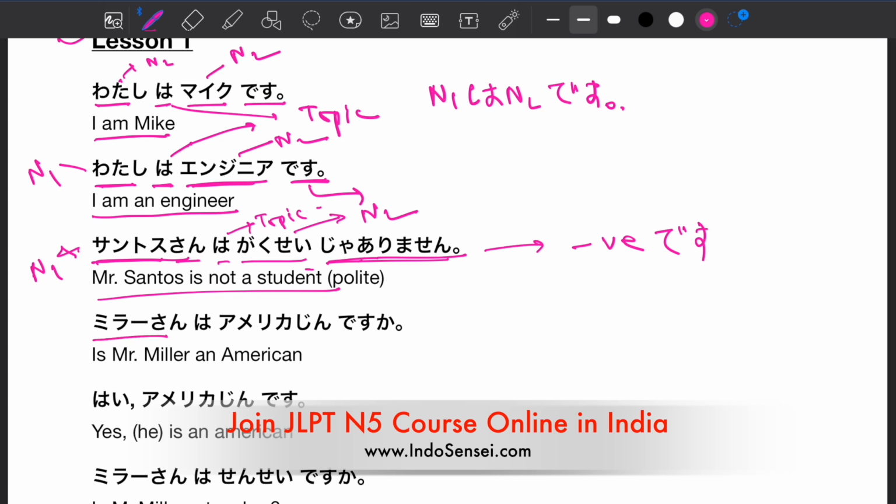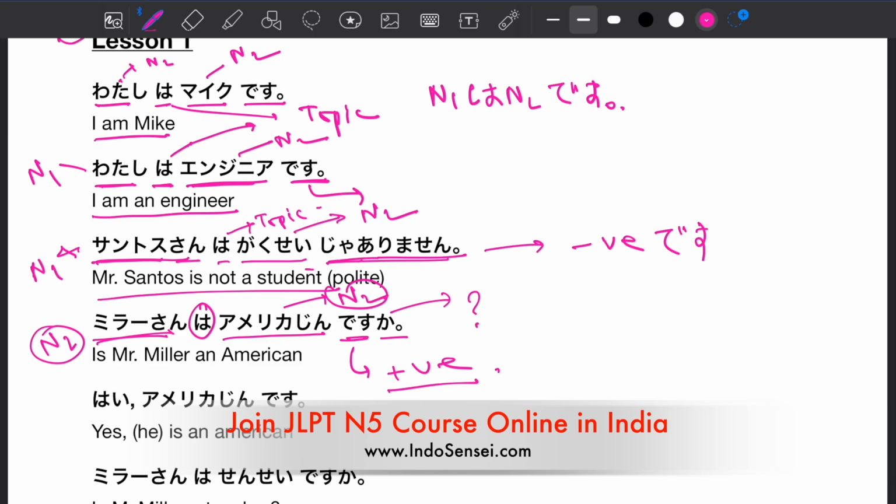Mira san wa America jin desu ka? Now, Mira-san is the N1. America-jin is N2. So both are nouns of this sentence. Wa is the topic marker particle and desu. The meaning of the sentence is positive. Now, we are adding the ka particle at the end of the sentence. Ka is the question marker particle.